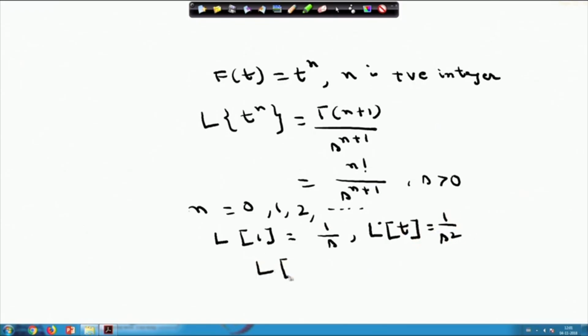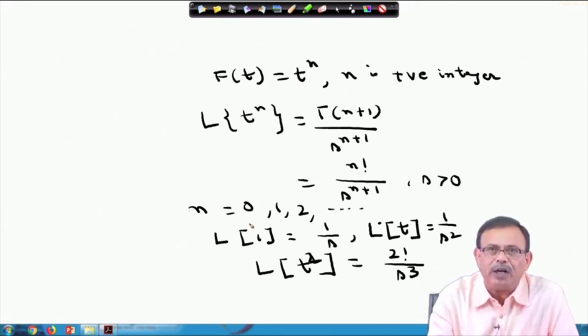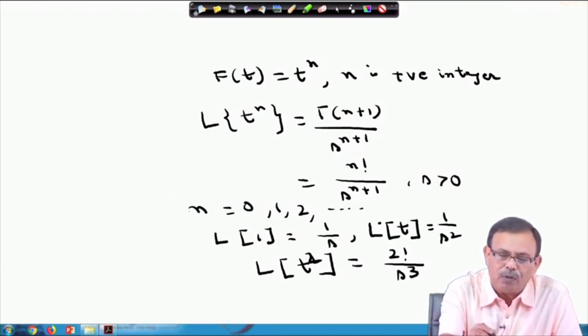The Laplace transform of t square equals factorial 2 by s to the power 3. In this way I can find the Laplace transform of various functions. So, you have to note the Laplace transform of some useful functions. One is t to the power n, where n is a positive integer, which equals factorial n by s to the power n plus 1.